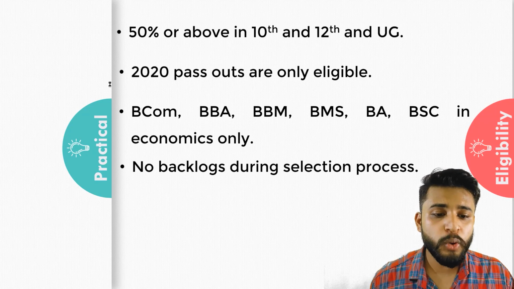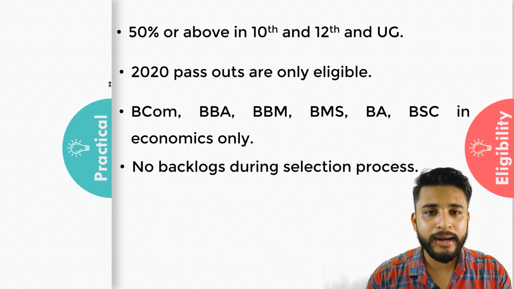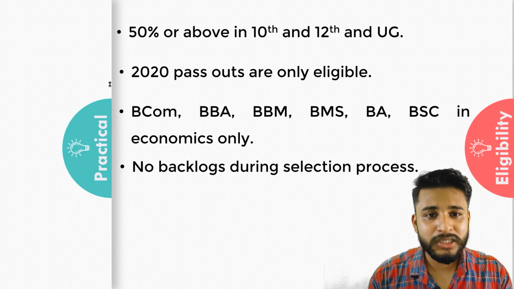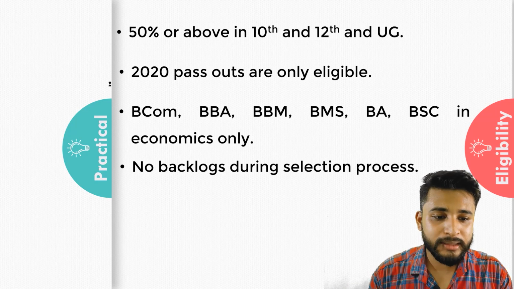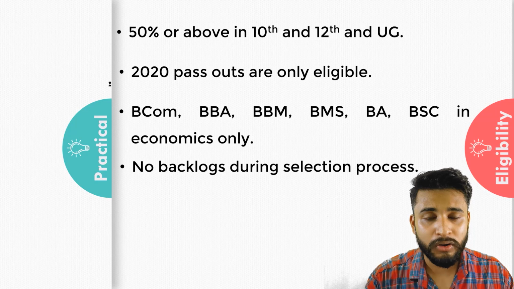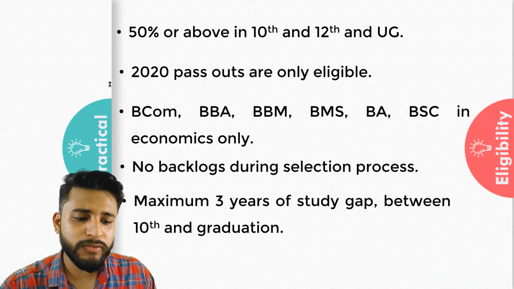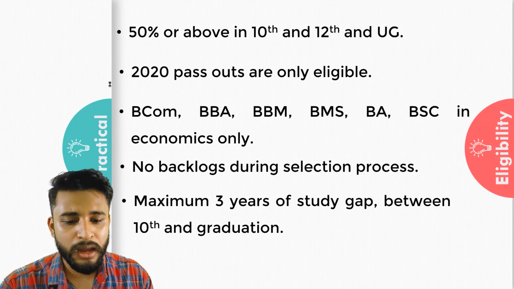Then the next thing is no active backlogs. Suppose you have filled the form, but you have a backlog now. When the selection procedure starts, you have to clear that backlog before the selection procedure. No active backlogs are allowed in this job. And the last thing is a maximum of 3 years of study gap between 10th and graduation, not more than that. The gap must not be more than 3 years.